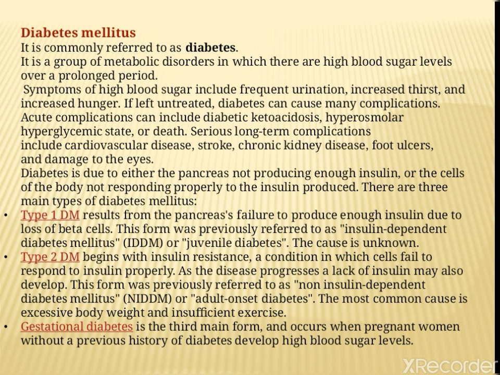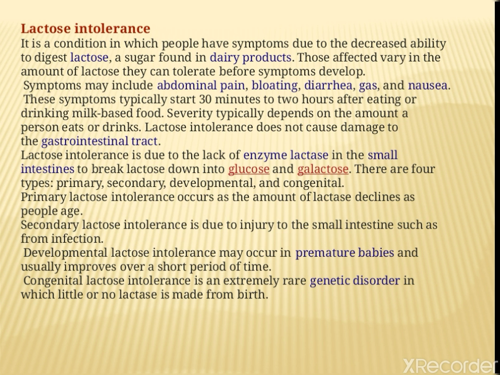Type 2 begins with insulin resistance, a condition in which cells fail to respond to insulin properly. As the disease progresses, a lack of insulin may also develop. This form was previously referred to as non-insulin dependent diabetes mellitus or adult onset diabetes. The most common cause is excessive body weight and insufficient exercise. Third one is gestational diabetes. It is the third main form and occurs when pregnant women without a previous history of diabetes develop high blood sugar level.